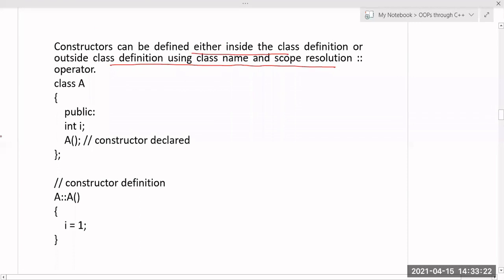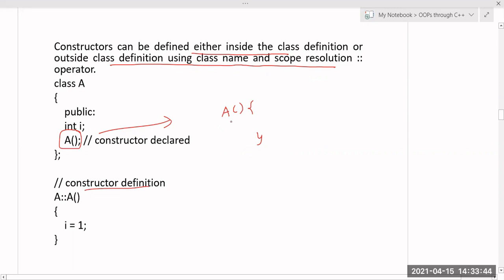scope resolution operator. If you are declaring this constructor definition outside the class, then inside the class, if you want to write it directly, you write it like this. That is, you are defining this constructor inside the class. But if you want to define this constructor outside the class, first you have to declare it inside the class. Later you have to define this constructor outside.